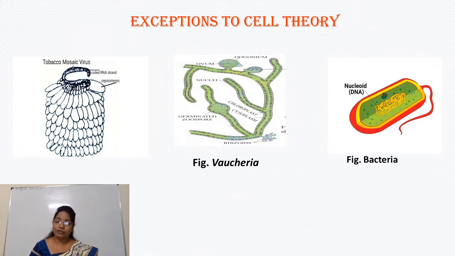Similarly, prions. Prions are proteinaceous particles which cause diseases. So similar to viruses, viroids and prions don't have cellular architecture. So this is one exception to cell theory.